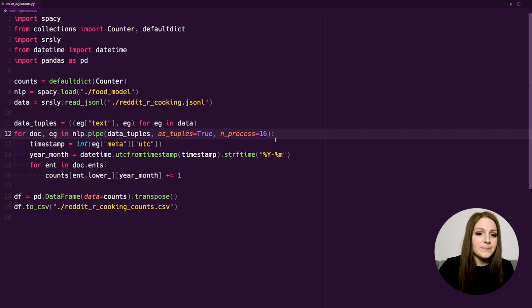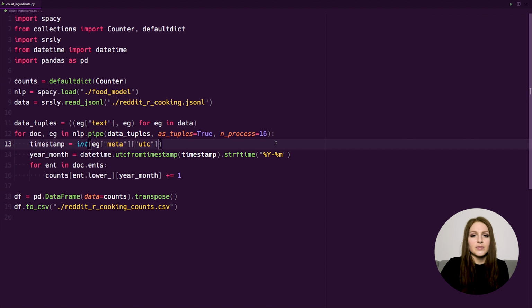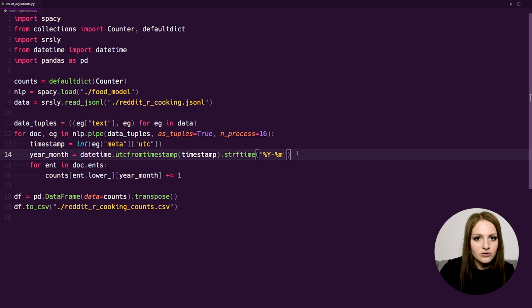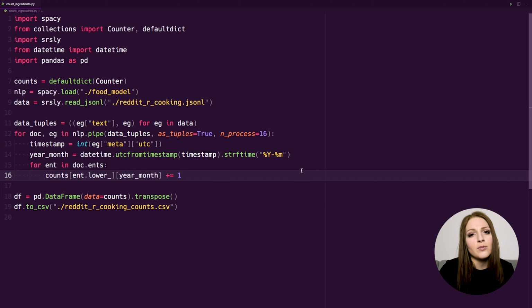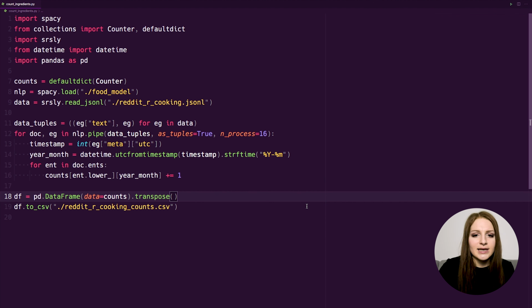So we pass the UTC timestamp to a more workable year-month string, and then for each entity in the doc.ents we'll increment the count for that given month. And we'll be using the lowercase form of the entity so that we're not going to end up with duplicates for different casings and different capitalization. And then finally, we're putting it all in a data frame, and then we are saving it out as a CSV that we can keep working with.